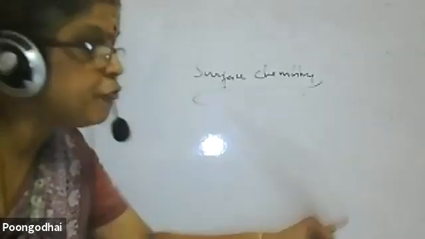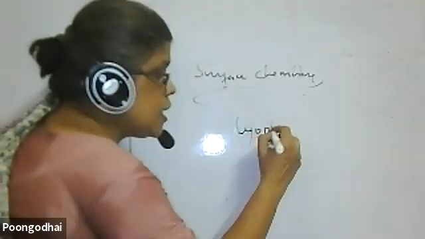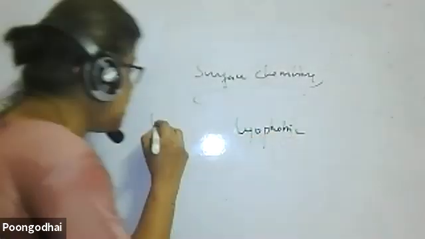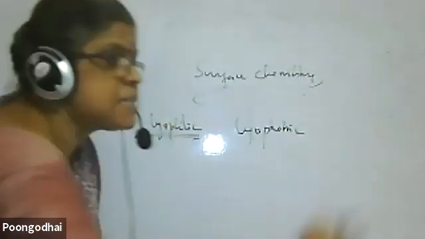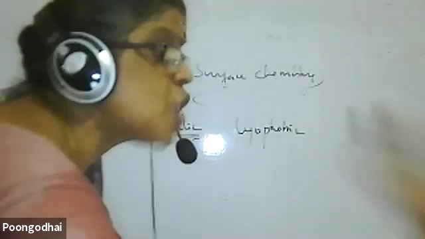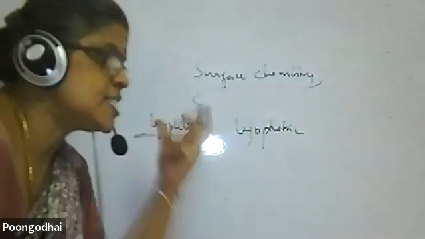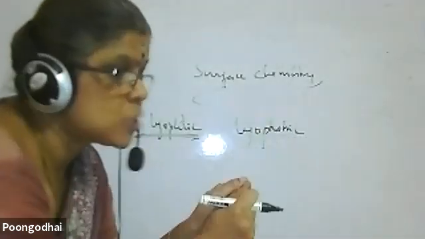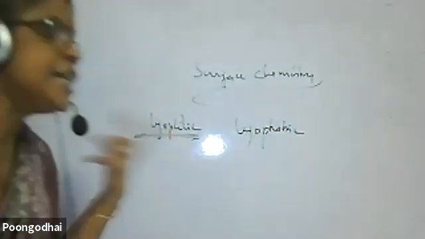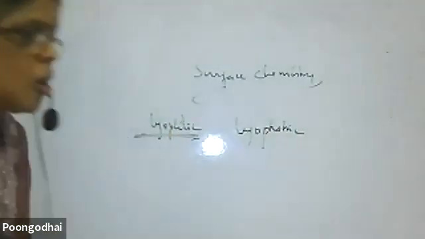Lyophobic, lyophilic. Lyophobic is unstable. Lyophilic is stable. Why lyophilic is stable is because of charge and solvation, which you have to keep in mind. Lyophilic sols are charged. The charged particles don't allow the particles to come closer, because either it will be a positive charge or a negative charge depending upon the sol.